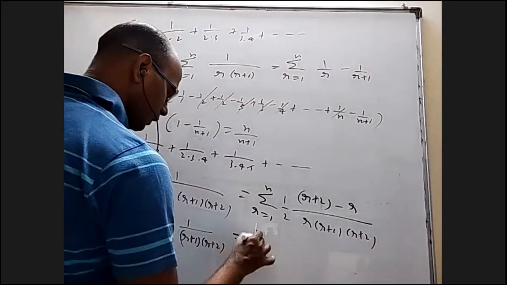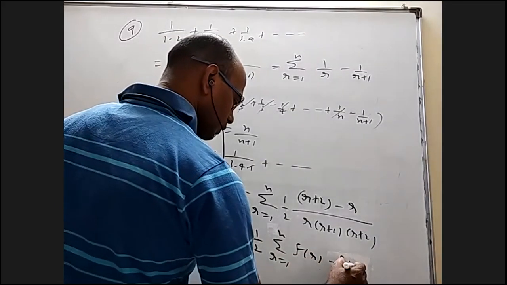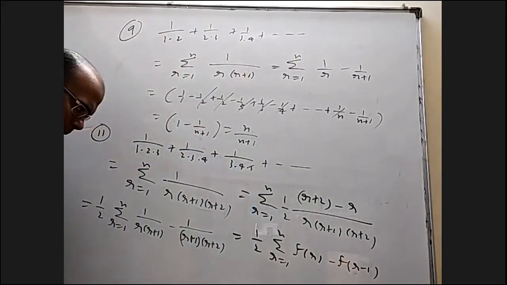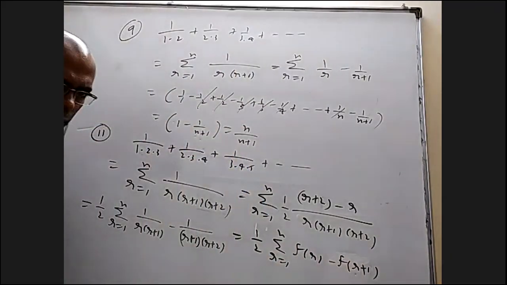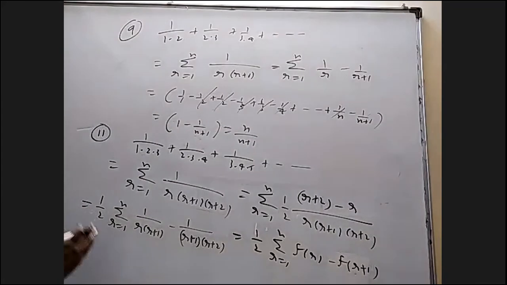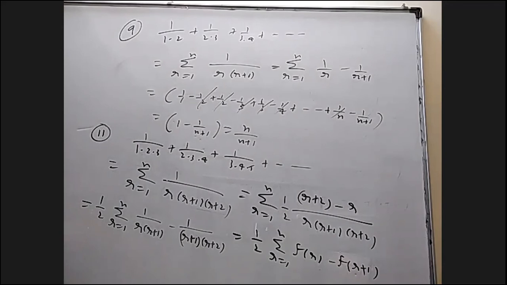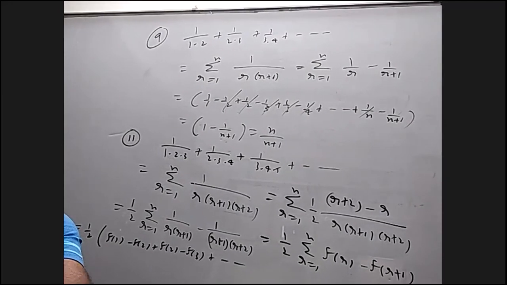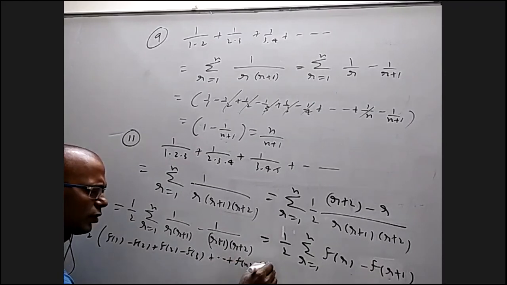Now this is like 1 by 2 sigma r equal to 1 to n, f of r minus f of r plus 1, sorry. Now when you put r equal to 1, we'll get f of 1 minus f of 2, f of 2 minus f of 3, f of n minus f of n plus 1. So let me write that: 1 by 2 into f of 1 minus f of 2 plus f of 2 minus f of 3, and so on, f of n minus f of n plus 1.